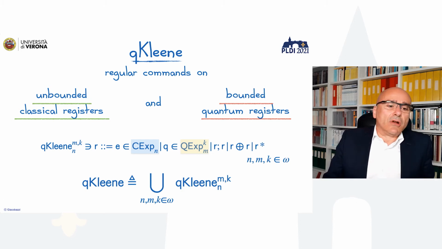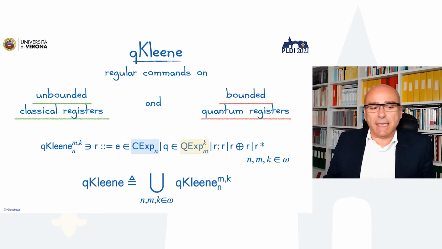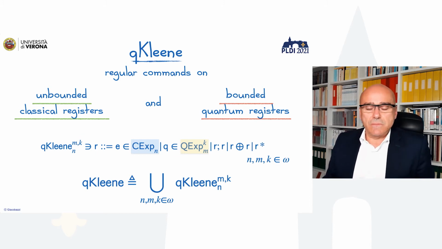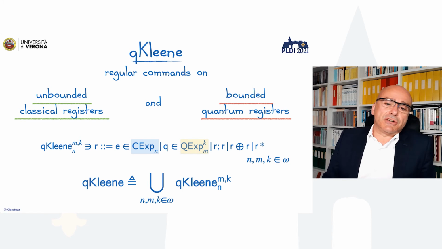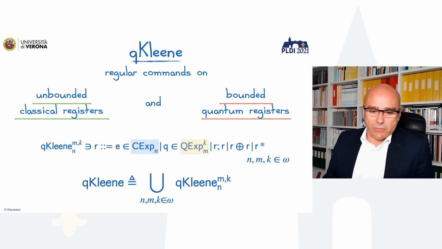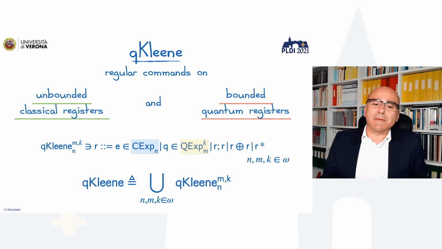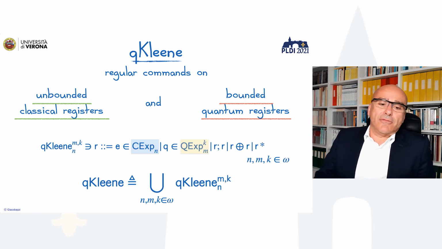So what is a program in qKleene? A program in qKleene is nothing else than a regular expression of these commands. So we have unbounded classical registers and bounded quantum registers that will respectively denote integer numbers and bounded quantum information. So a qKleene program is nothing else than an object within the set of all possible qKleene for n variables which are classical, m variables which are quantum, and each quantum variable is just a register of k elements.